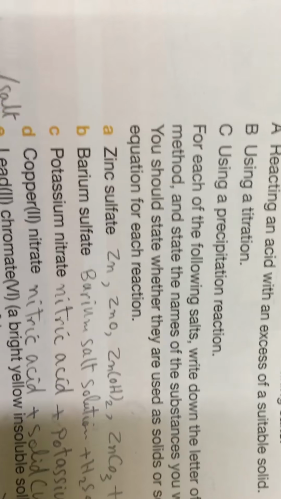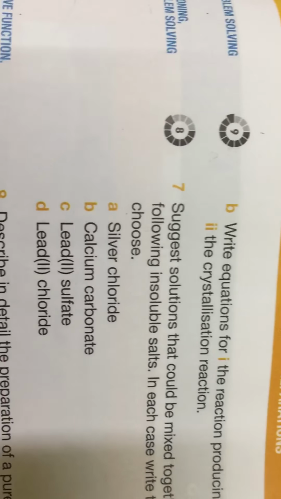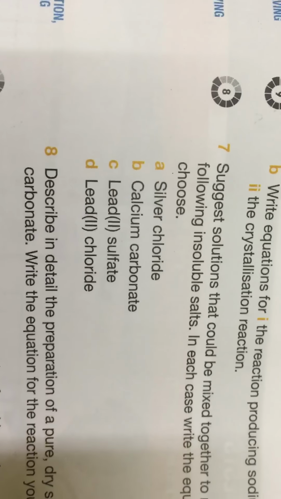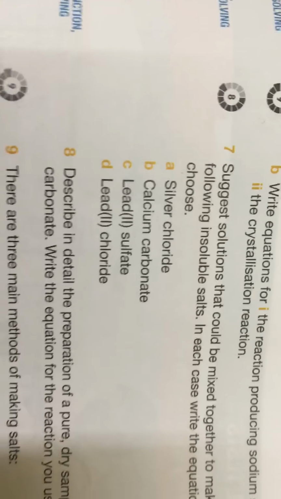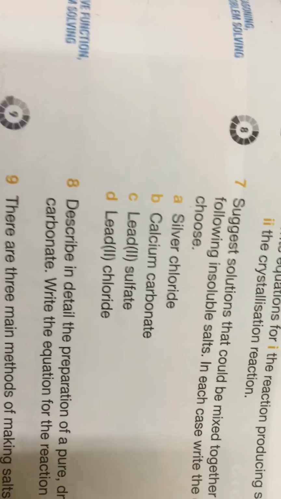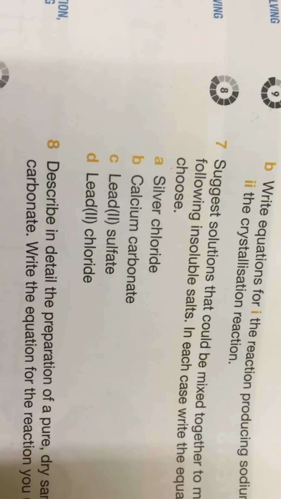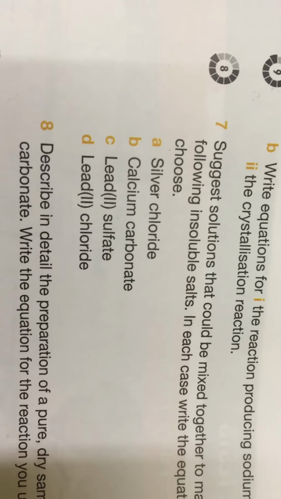Okay, I want from you question number 9. About question number 7. I want to make silver chloride. Silver is cation, positive, and chlorine is anion, negative. You know this now. So I can use any solution containing silver and another containing chloride because I can't use silver itself with hydrochloric acid.